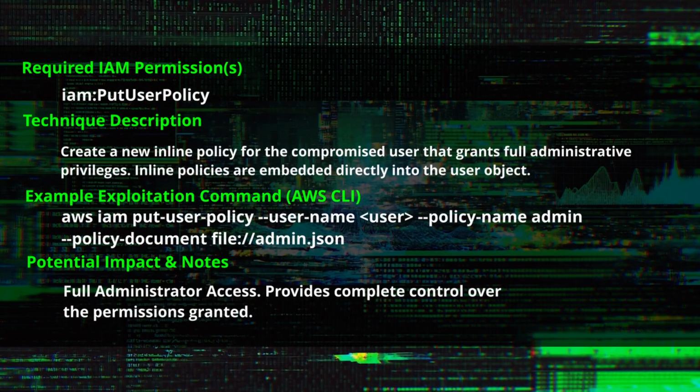IAM PutUserPolicy. Used to create a new inline policy for the compromised user that grants full administrative privileges. Inline policies are embedded directly into the user object. aws iam put-user-policy --user-name <user> --policy-name admin --policy-document file://admin.json. It has full administrator access, providing complete control over the permissions granted.